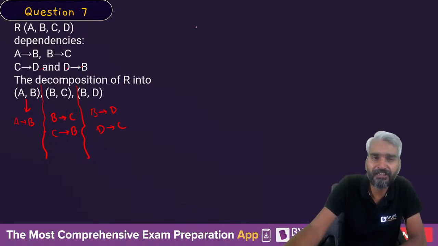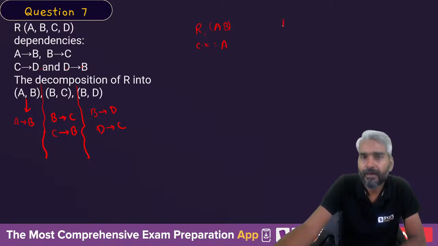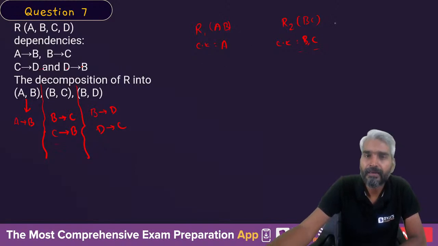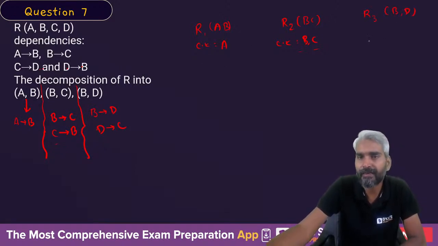So these are three relations. R1 is a relation with attributes AB whose candidate key is A. R2 is a relation with attributes BC whose candidate keys are B as well as C, because both of them are keys. And the last one, R3, is another relation with attributes B and D in which candidate keys are B as well as D.